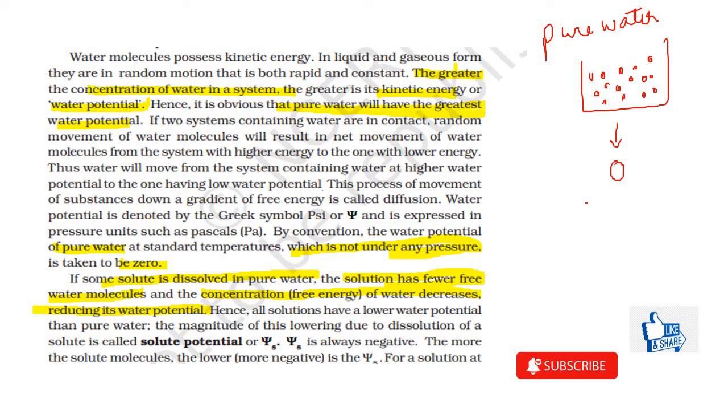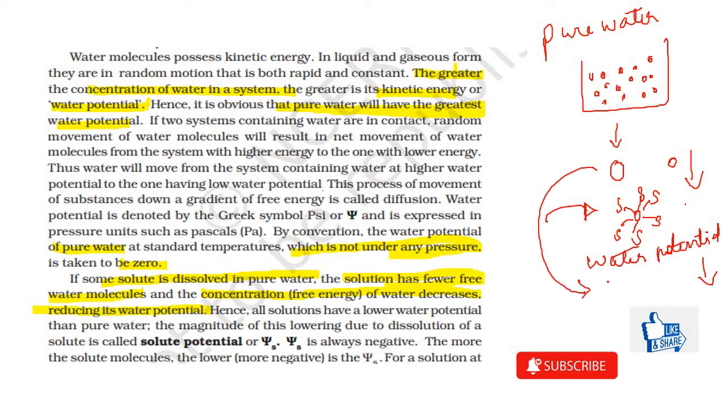If a solute is added, if I'm adding solutes, the water molecules will now be associated with the solute molecules. So the number of free water molecules will be lowered, and since the free water molecules will be lowered, the water potential will also decrease. If the water potential is decreasing, it will move towards the negative side. So in case of adding more solutes, the water potential decreases.